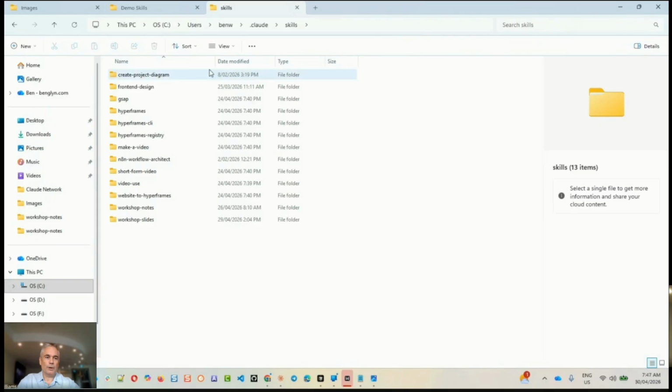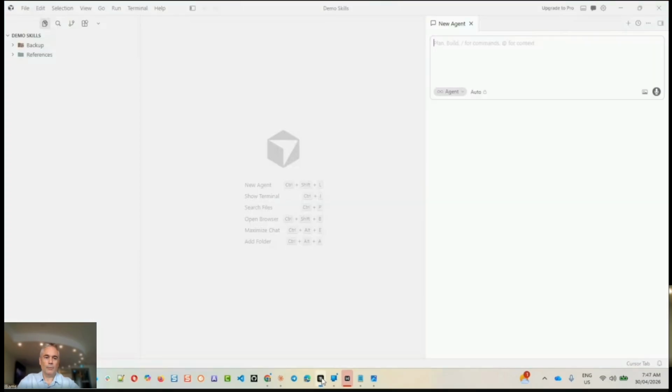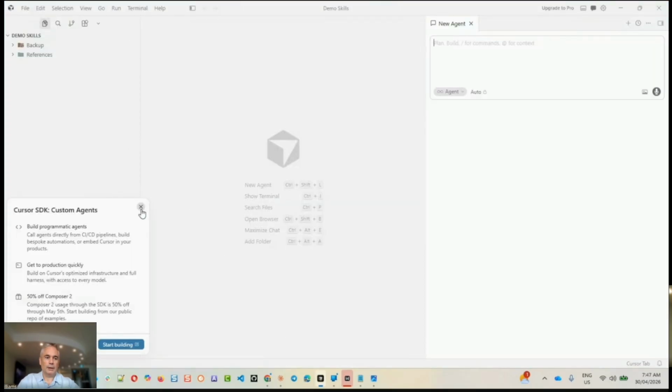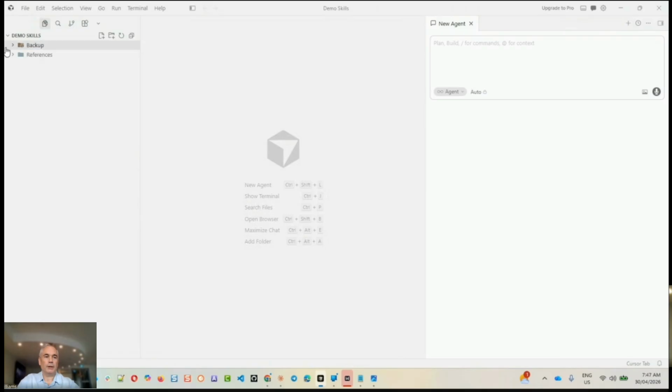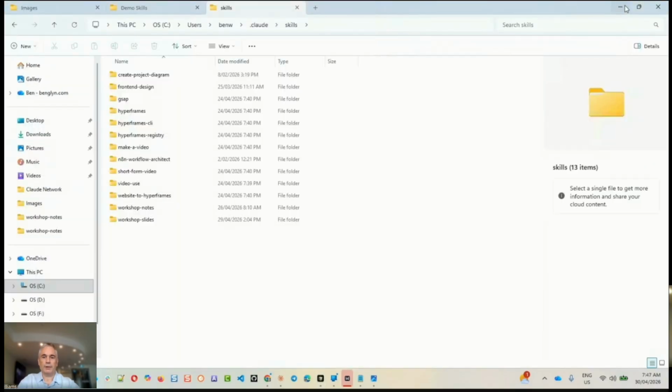What that means is all of these skills are available regardless of what project I'm in. If I go into Claude Code, this is a particular project. I don't have any skills in here, but you will create a Claude skills folder, and we will have skills in there that are project level skills.